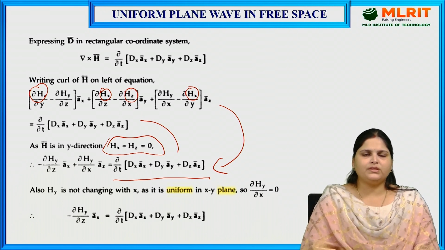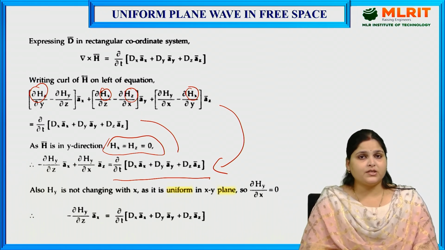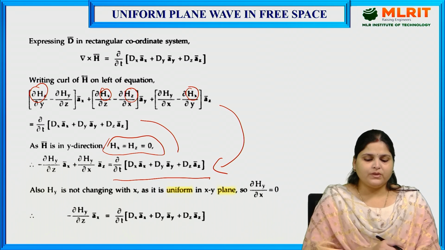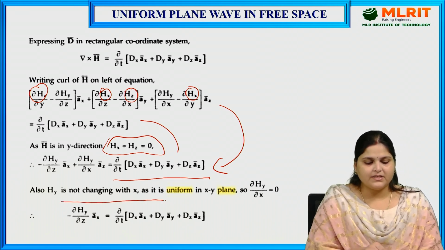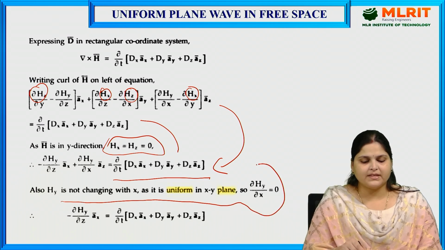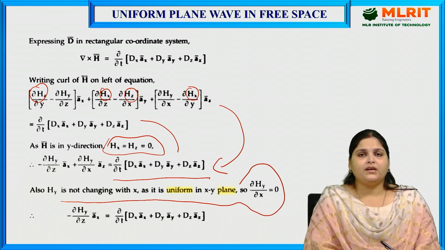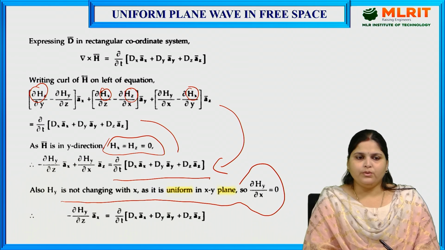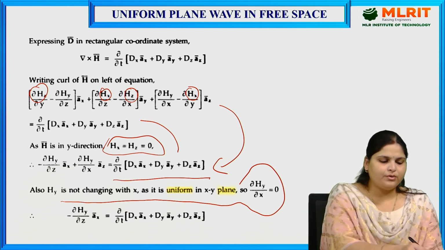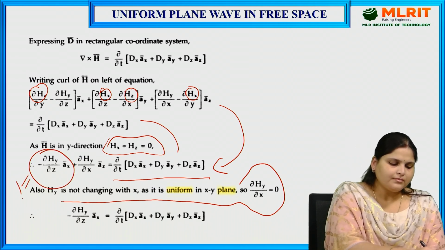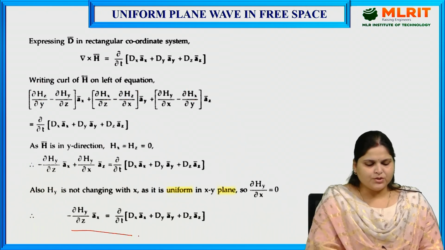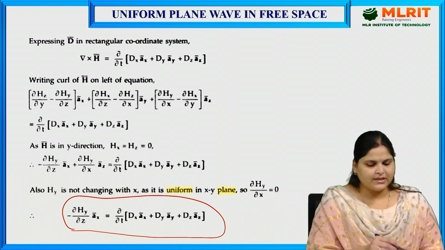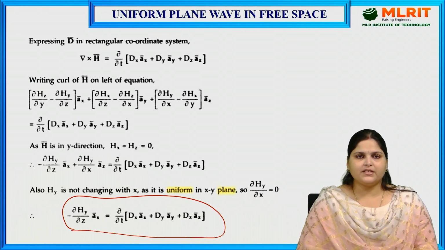We also know that Hy is not changing with x, but it will change with t. So Hy is not changing with x as it is in a uniform xz plane. So we can say dou Hy by dou x is equal to 0. Which term will become 0? This term becomes 0. So the new equation becomes minus dou Hy by dou z ax is equal to dou by dou t of Dx ax plus Dy ay plus Dz az.